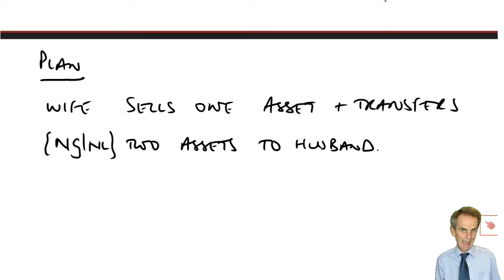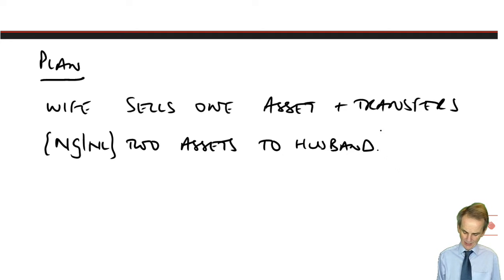She crystallises a gain on that one asset of £10,000. Her gain of £10,000 is covered by her AEA of £12,000. Any unused AEA, of course, would be lost for the year. So she sells one, makes a gain of £10,000, nil taxable gain, it's covered by her AEA.